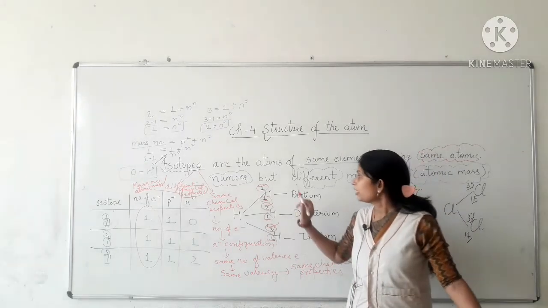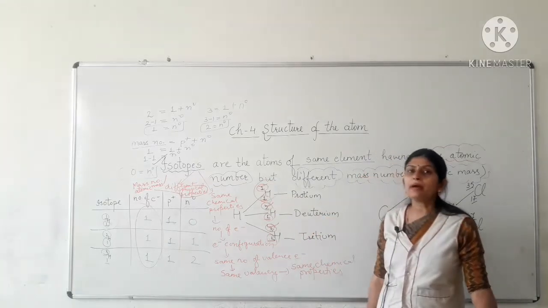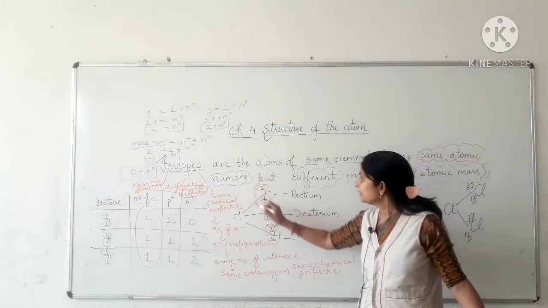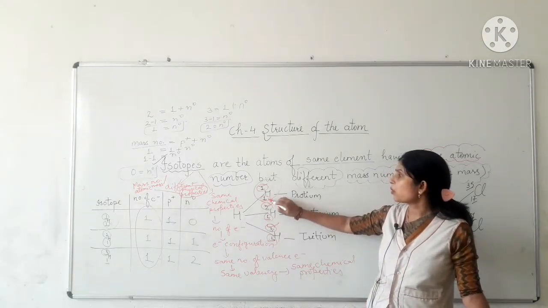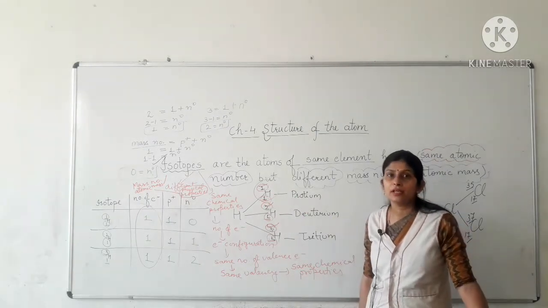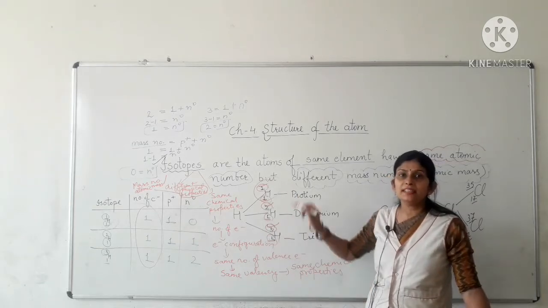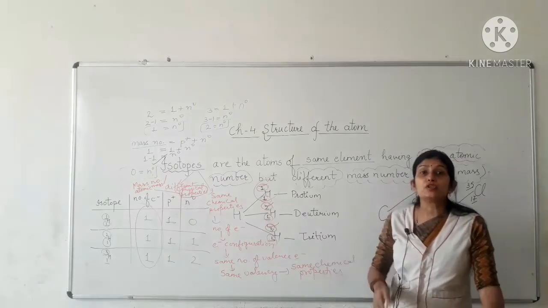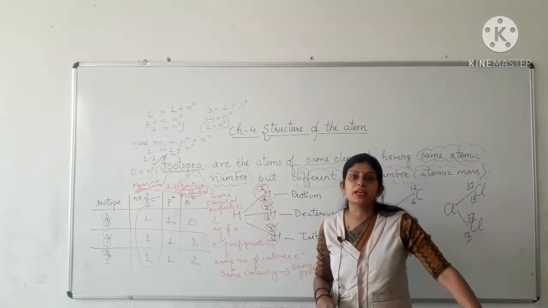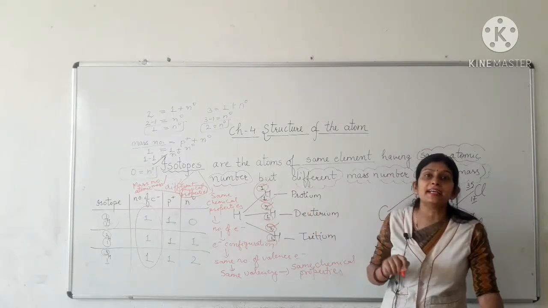See, this protium isotope, means this kind of atom having atomic number 1 and mass number 1, this isotope protium with atomic mass or mass number 1 is mostly found in nature. It is found in abundant amount.